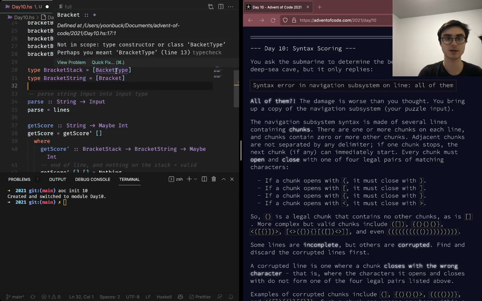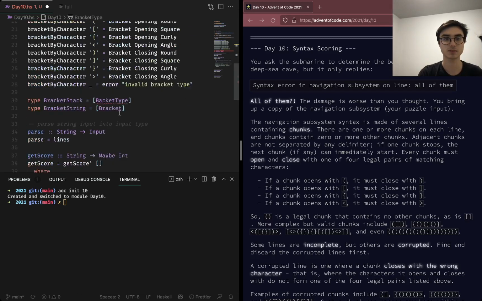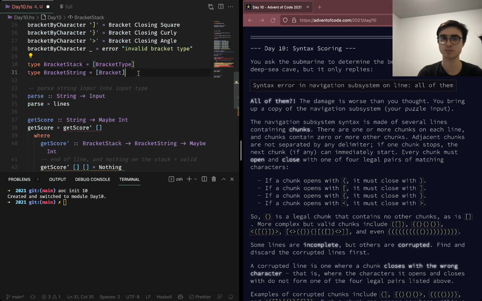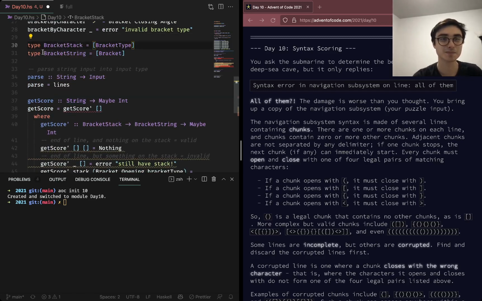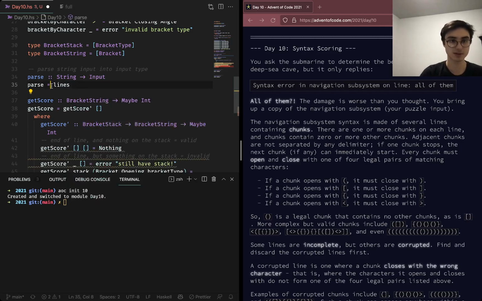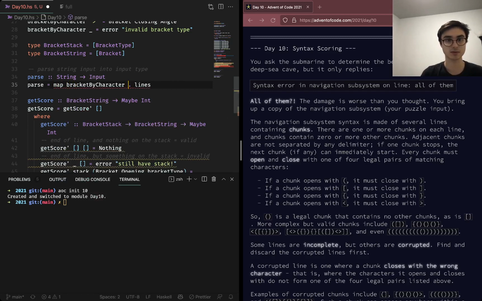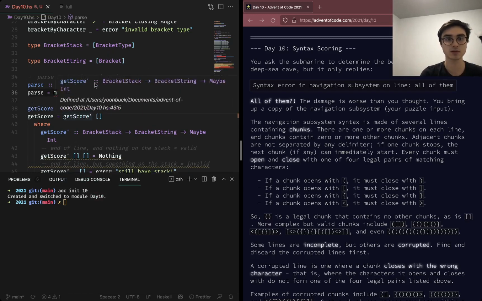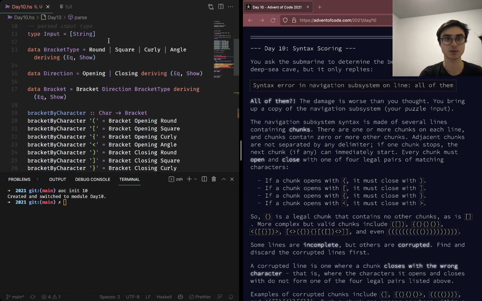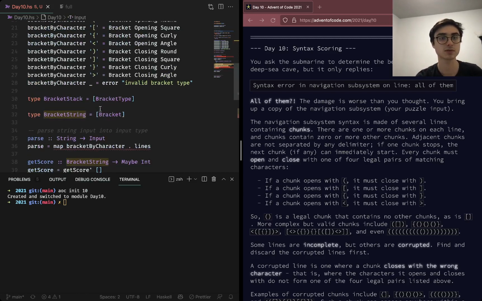That's fine. Oh, I was missing something. So this is actually going to take a bracket string, and this is going to be map bracket by character. Lines, and input type be a bracket string, and it will be a list of those.